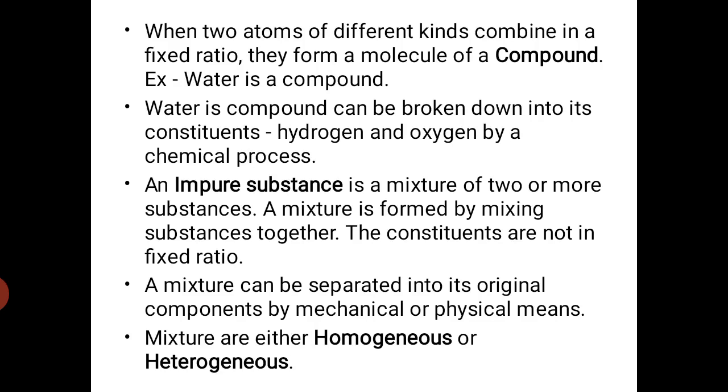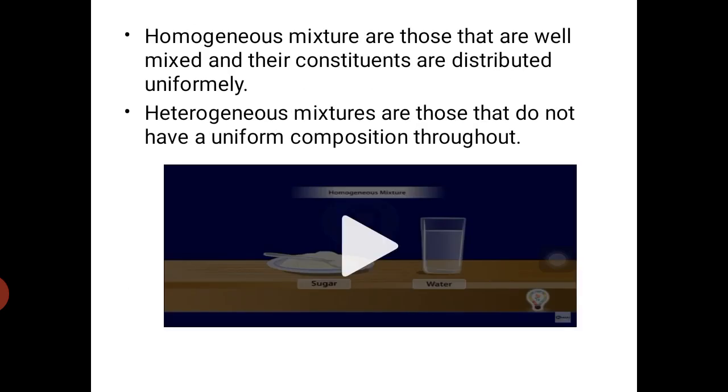So here, whatever mixture we are going to see, it may be either homogeneous or heterogeneous. We will see only these two types of mixture. Next slide. The next thing is the homogeneous mixture. Homogeneous mixtures are those that are well mixed, with their constituents distributed uniformly.